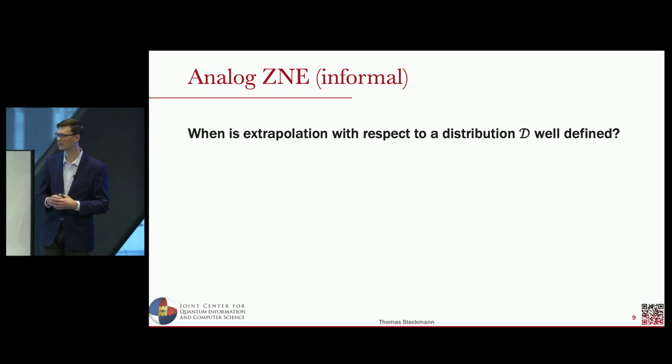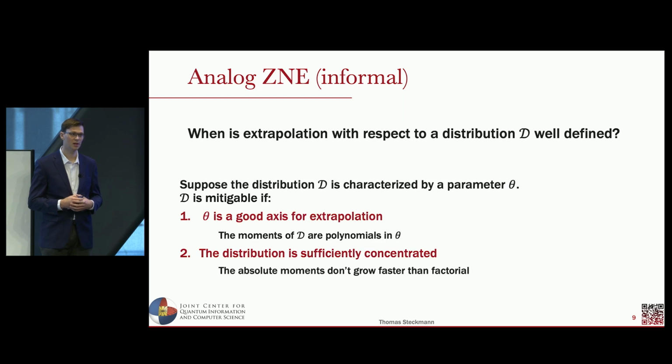Here we can now try to formalize this idea of zero noise extrapolation under these ideas of distributed noise and the shot-to-shot fluctuations, especially when we're defined in terms of some distribution. You could consider a distribution parameterized by some distribution parameter, which we'll call theta. For a normal distribution, this might be the variance of the distribution, or for a thermal distribution, it's the temperature of the system. And we have two basic criteria. One is that this theta is a good axis for extrapolation, which corresponds to the moments of the polynomial being polynomials in this parameter. And two, the distribution is sufficiently concentrated, which means the absolute moments for large moments don't scale much faster than factorially.